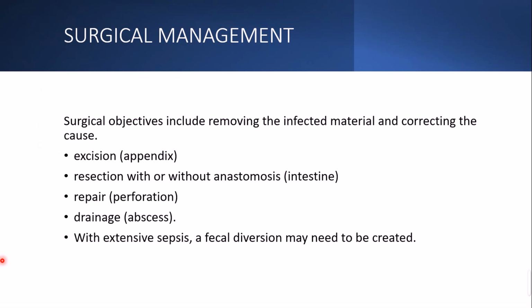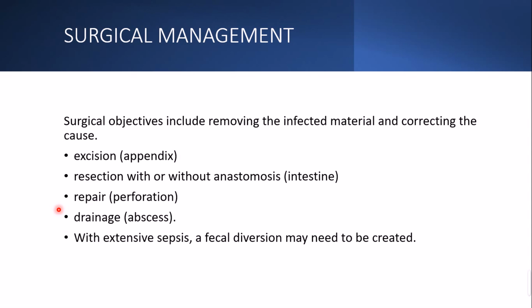Then surgical management: we have to do surgery based on the infected material, and also we need to correct the cause. If it is happening due to the appendix, we need to remove the appendix. If the cause was some intestinal problem, we need to resect, and also we have to anastomose the remaining part of the intestine. And then repair the perforation, if a perforation was the cause of peritonitis, we need to repair that area.